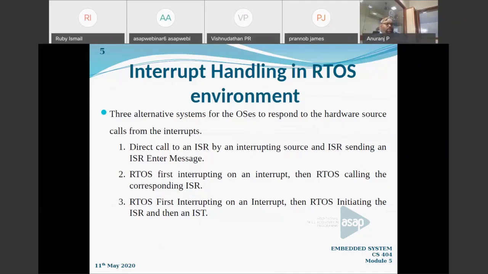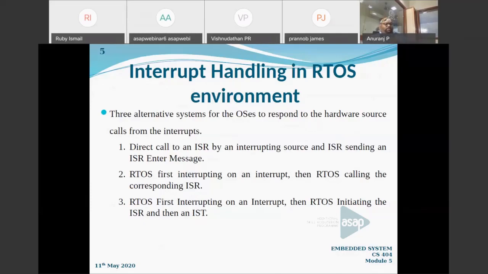For handling the different types of interrupt service routines, for different types of interrupt handling, we basically use three techniques. There are three alternative systems by which the operating system will respond to a hardware source call or calls from different sources.